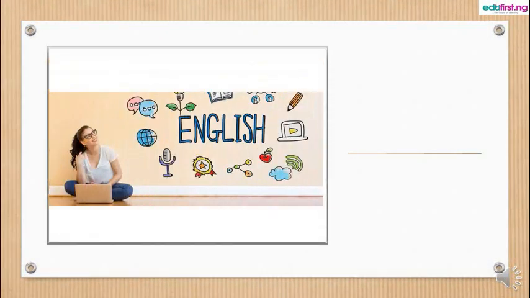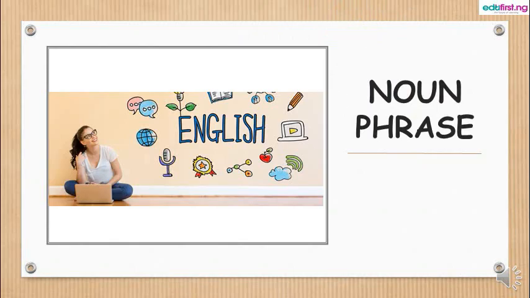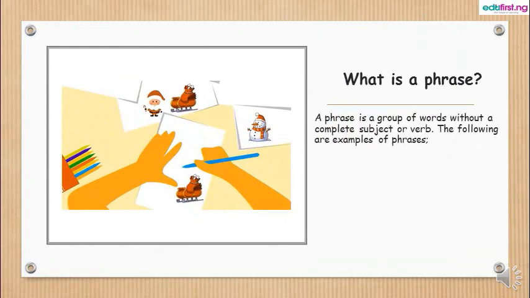I'm still Ibozu Ebuka. Today's topic is noun phrase. But before we go down into noun phrase, we have to know the meaning of a phrase. A phrase is a group of words without a complete subject or a verb. The following are examples of phrases.